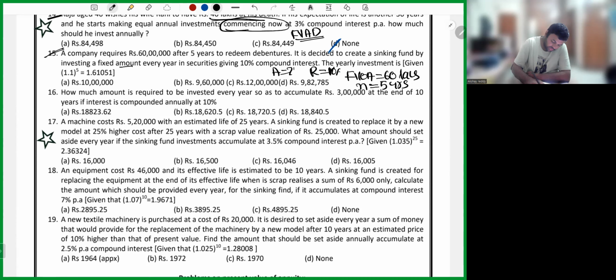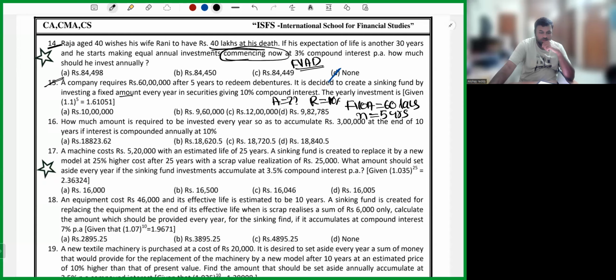A is missing. Do one thing. Pause the video here and try solving the sum. I hope you got the answer. So the answer is simply 9,82,784 point something you will get. So approximately you can take it as 785.